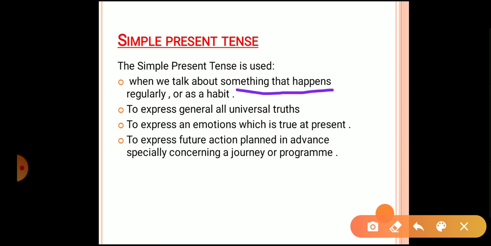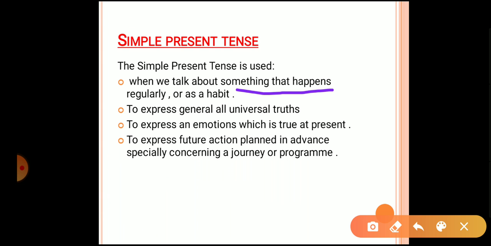Whenever we say that she is in the habit of going to temple, for that also we'll be using simple present tense. Or we can say we go for a picnic on every Sunday. So we know that every Sunday, whenever Sunday comes, we'll be going for a picnic. For that also we'll be using simple present tense.